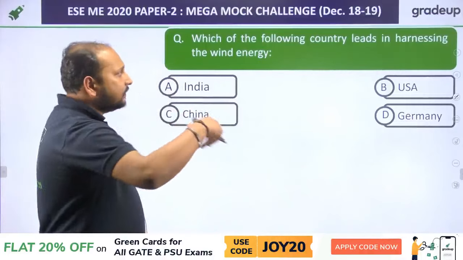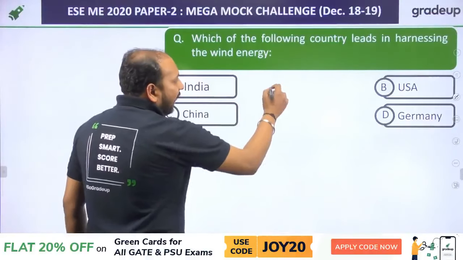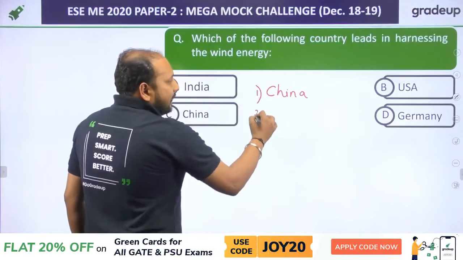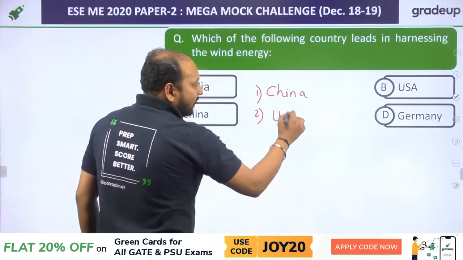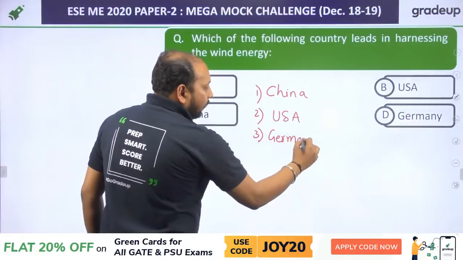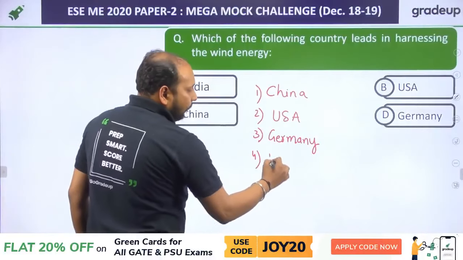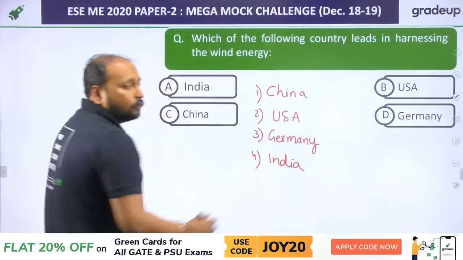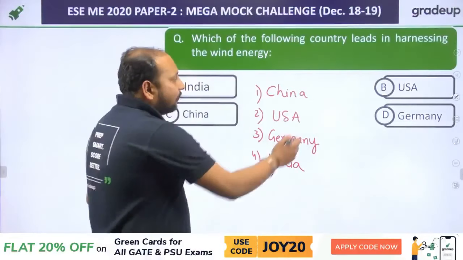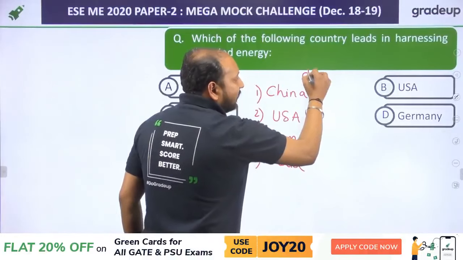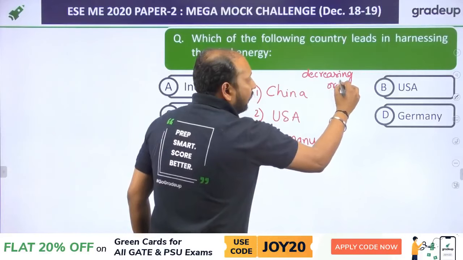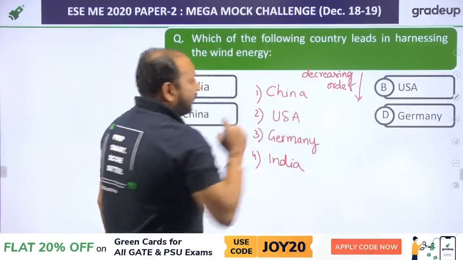If I talk about the decreasing order, highest is in China. Second, it's in USA. Third is in Germany. And fourth is in India. So India is at the least, and this is like the most, in decreasing order. So China is at the top.